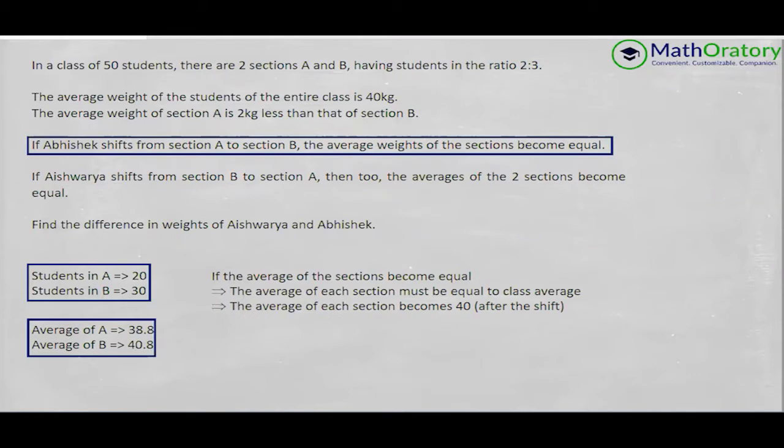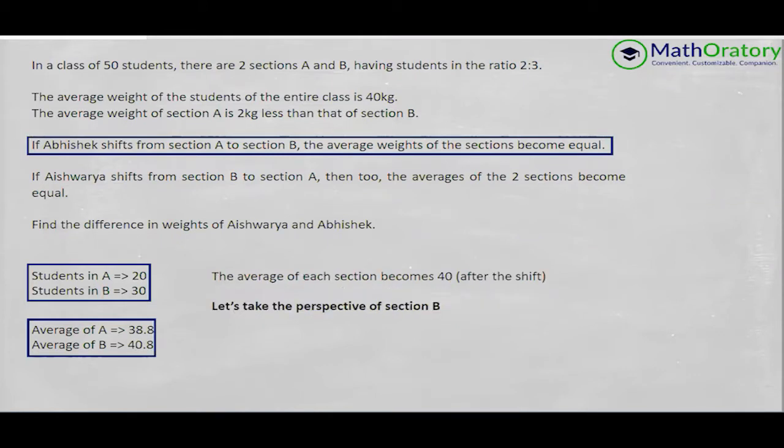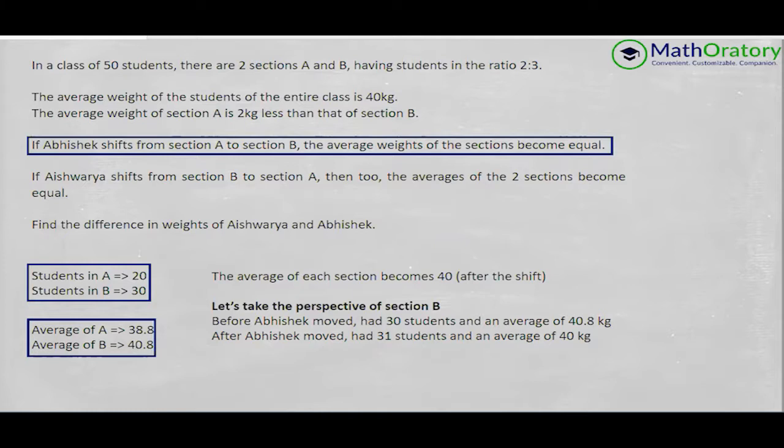After the shift, we can take any one section into perspective, either A or B. I've considered B in this case. Before Abhishek moved, section B had 30 students and the average was 40.8. You can see this on the left hand side, it's already listed. After Abhishek moved, B had 31 students and obviously the average is 40 kilos.